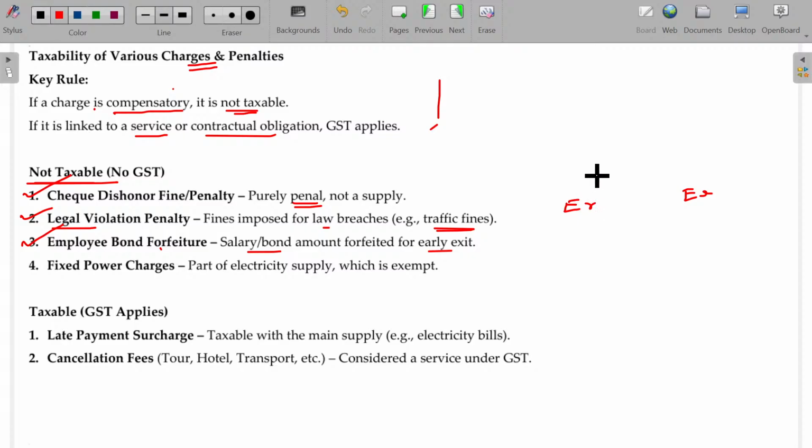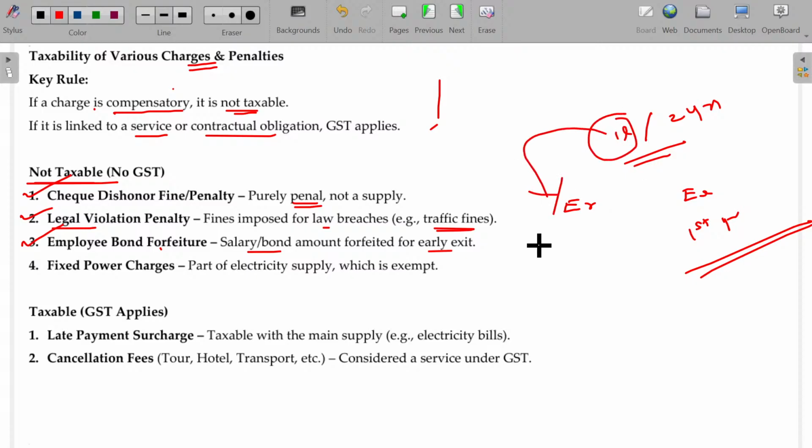So while joining the employment, the employer demands, give me a bond for rupees 1 lakh, that you have to work for 2 years at least. This is called a contract. This employee should be with the employer at least for 2 years. An employer also demands a 1 lakh bond. Suddenly, in the first year itself, the employee is dissatisfied with the employment. He wants to resign. As he resigns, the employer now retains his 1 lakh completely.